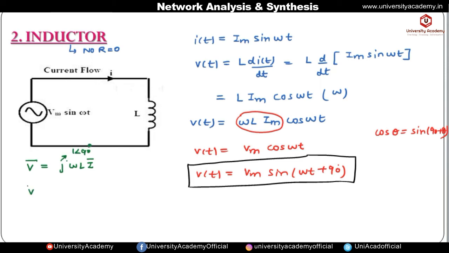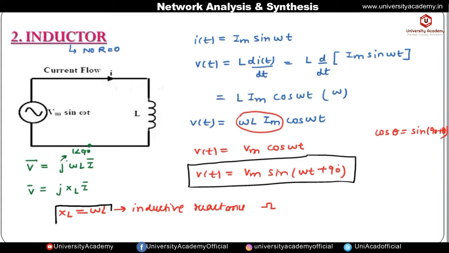Okay, so this V phasor is also equal to j into omega L, which is represented by X of L. So this X of L is nothing but inductive reactance. Okay, so this X of L is given by omega into L, and this is known as inductive reactance. Okay, and the unit of inductive reactance is ohm. So this is inductive reactance X of L and its unit is ohm.